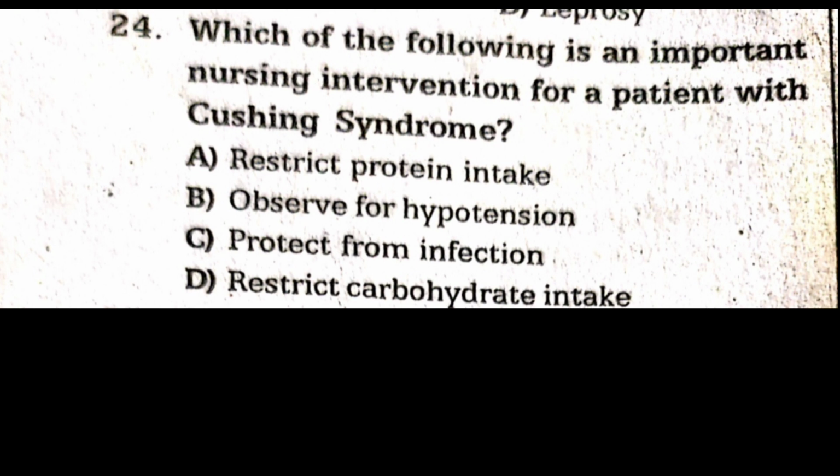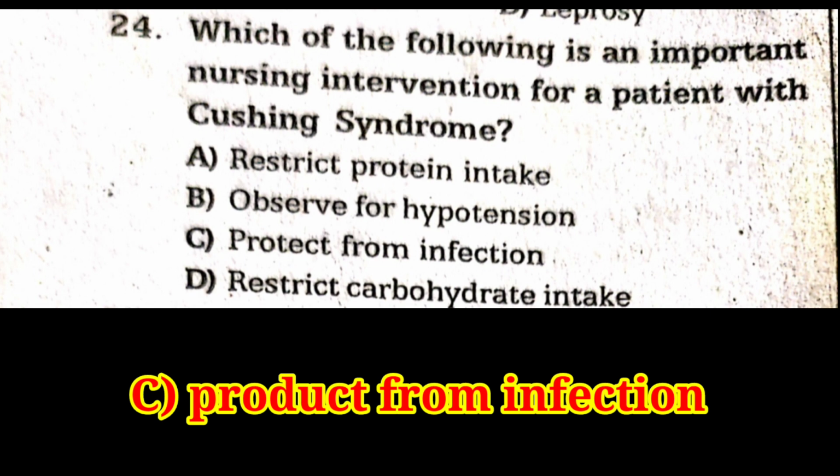Question number 24. Which of the following is an important nursing intervention for a patient with Cushing syndrome? Option A, restrict the protein intake. Option B, observe for hypotension. Option C, protect from infection. Option D, restrict the carbohydrate intake. The answer is option C, protect from infection.